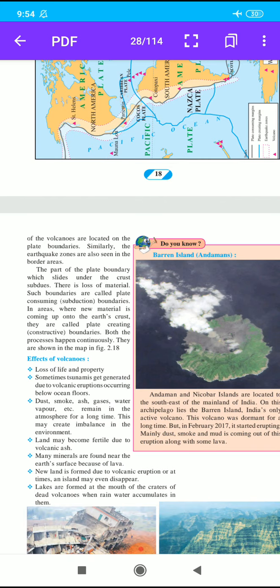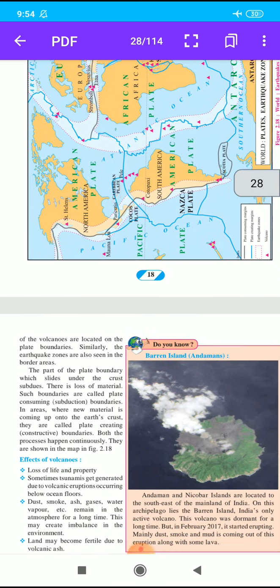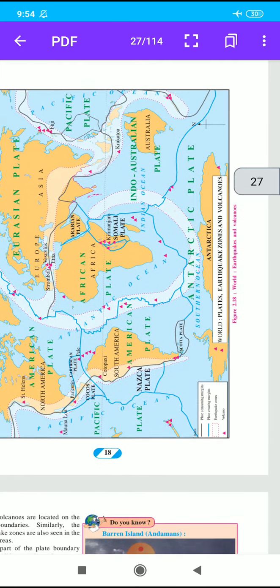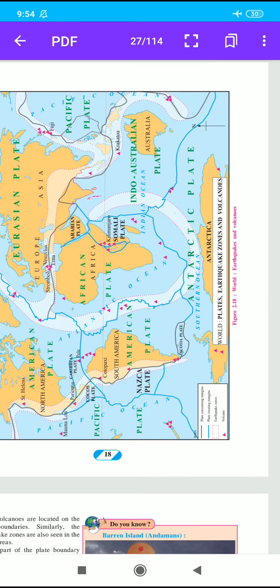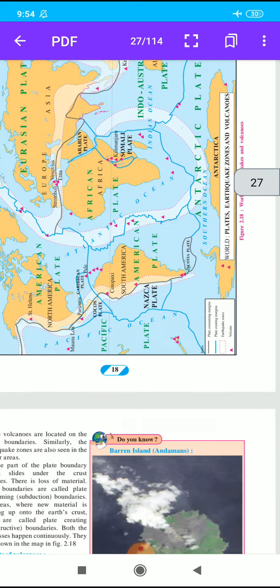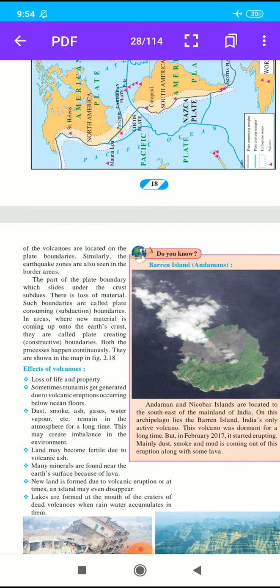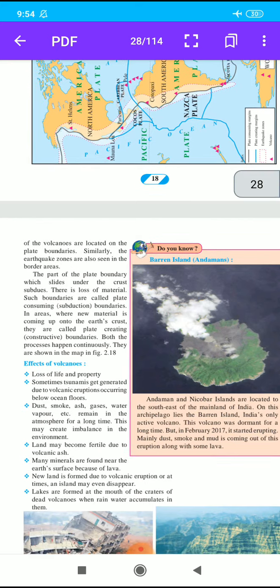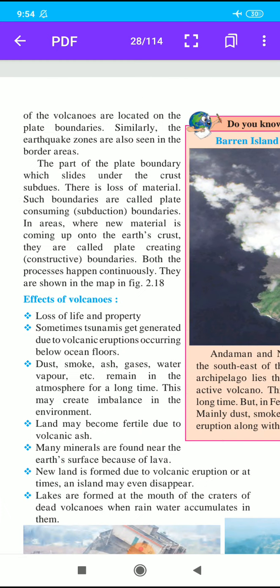Student, here you study the map. This map is very important for this lesson, world earthquakes and volcanoes. Here is some index: plate consuming margin, plate creating margin, earthquakes and volcanoes. Then the last point is effect of volcanoes. In this lesson our last point is effect of volcanoes. Loss of life and property due to volcanoes.